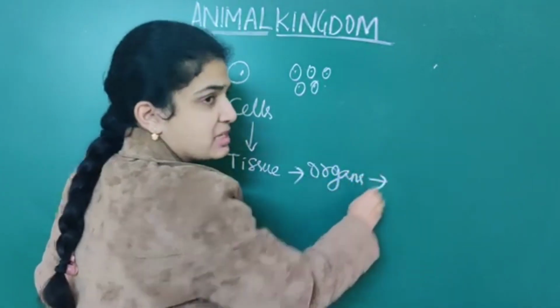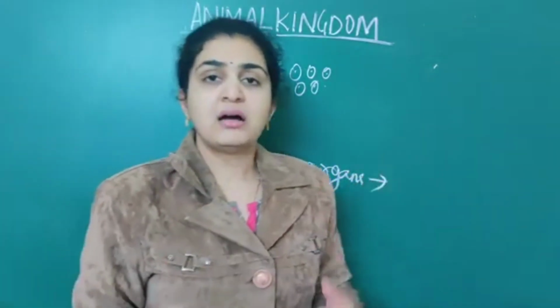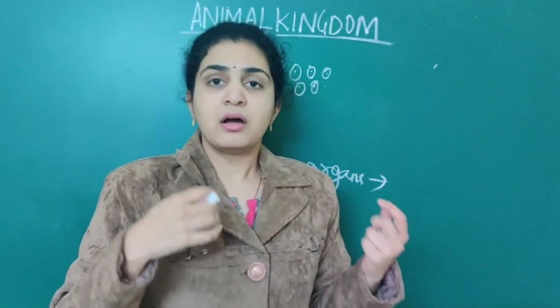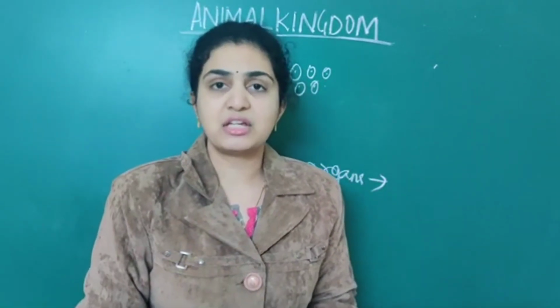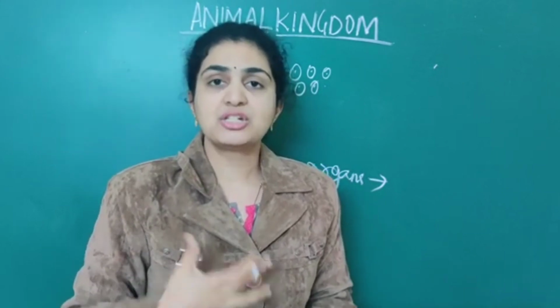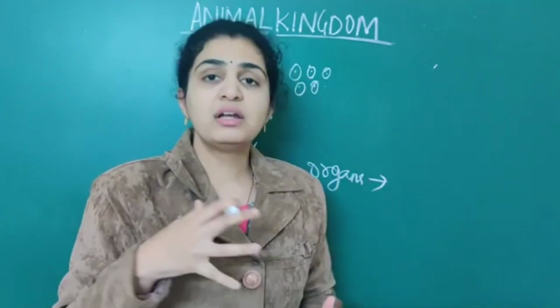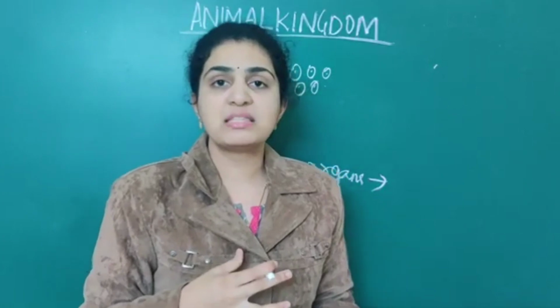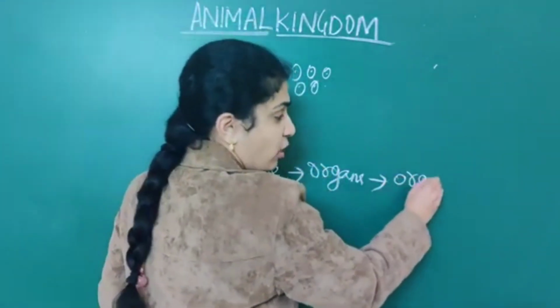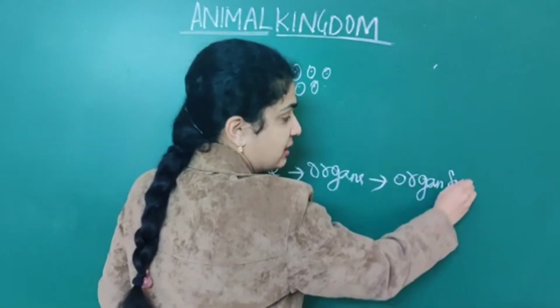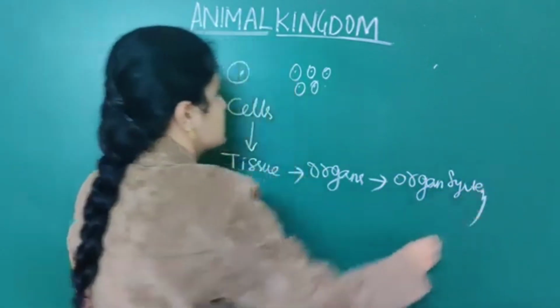Numerous organs, like the heart for our pulse rate, respiration, lungs, digestion, stomach, all act together to form what is called an organ system.